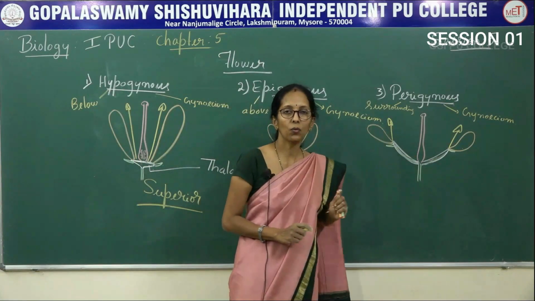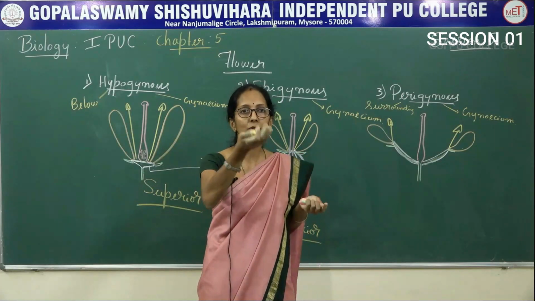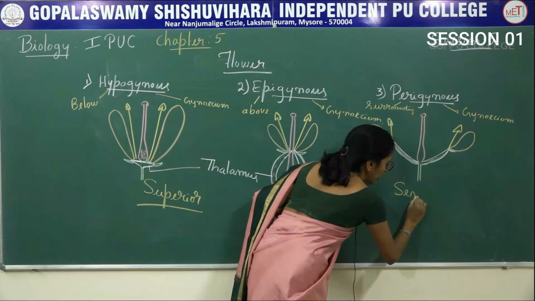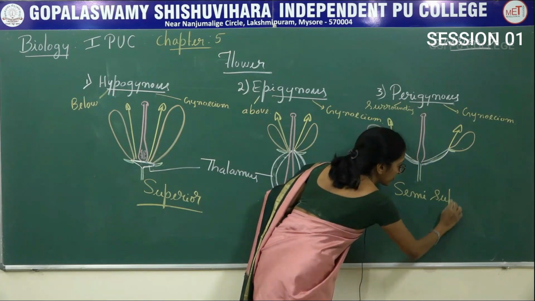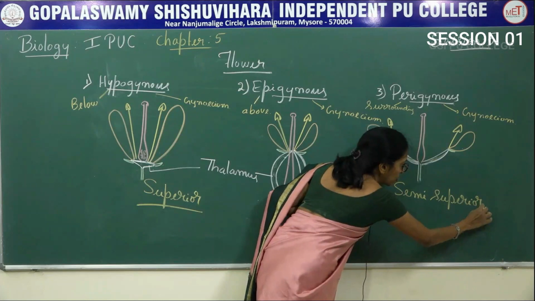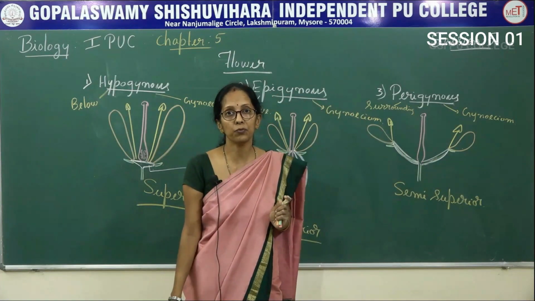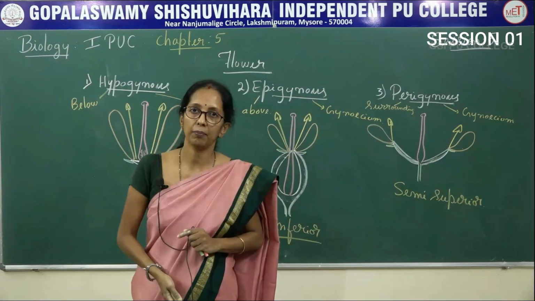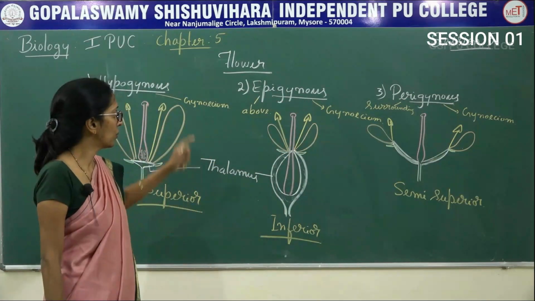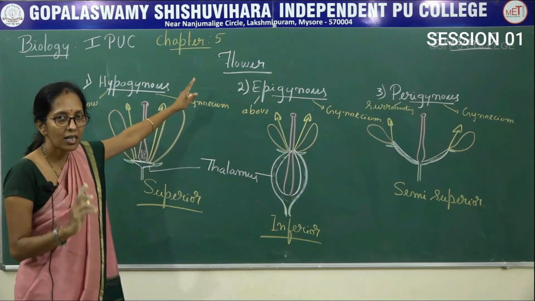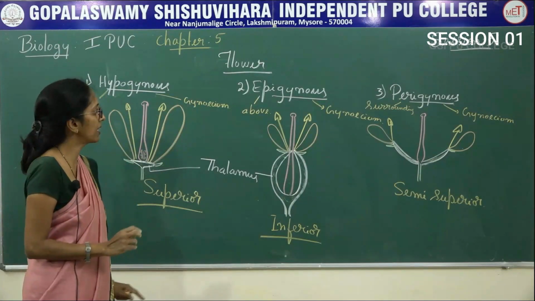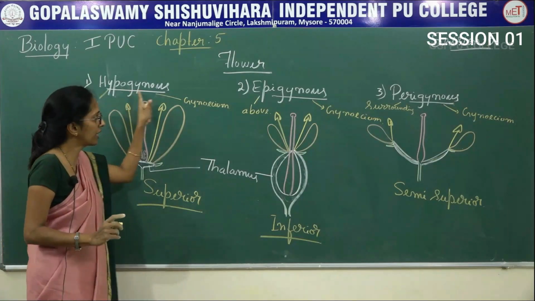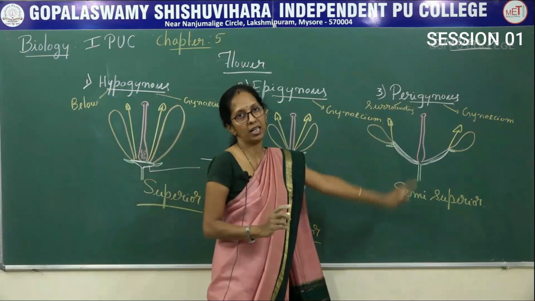So, here the ovary is neither completely superior nor completely inferior. Therefore, it is said to be semi-superior or semi-inferior. So, flowers are classified into three types, mainly based on the position of the ovary: hypogynous, epigynous, perigynous.